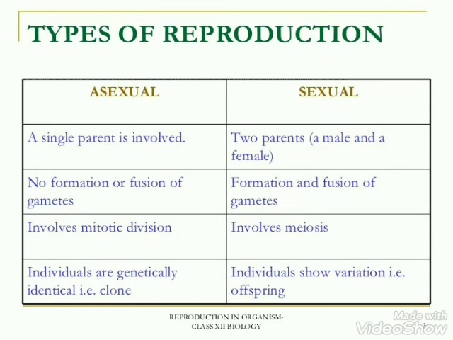Because 50% of the genes come from both the parents. As we know, in sexual reproduction 2 parents, one male and one female, are involved, so the individuals show variation, because 50% of the genes come from the father and 50% from the mother.